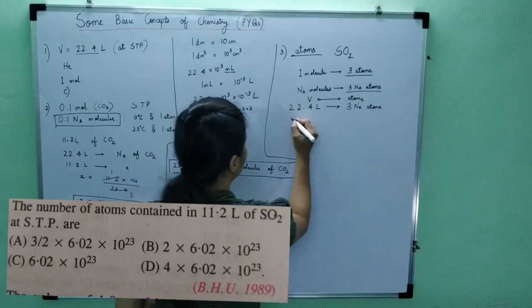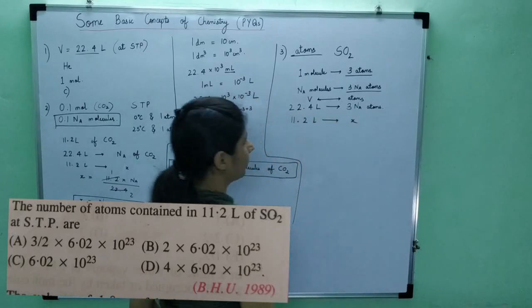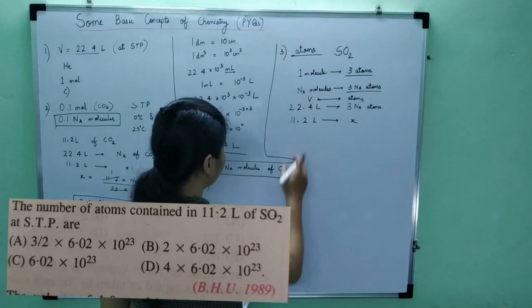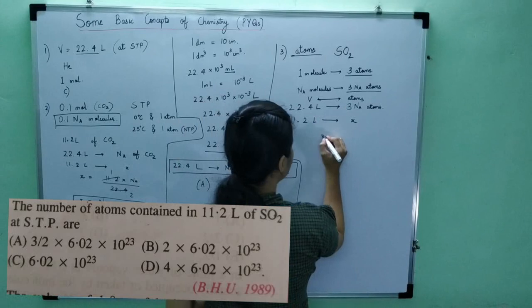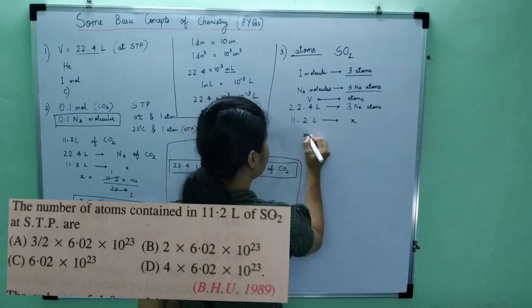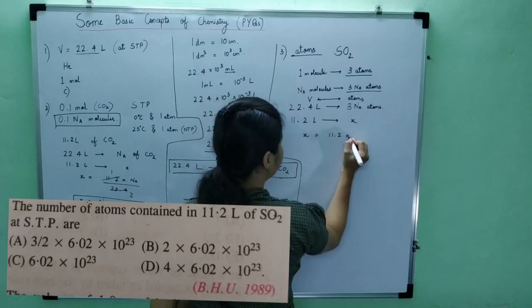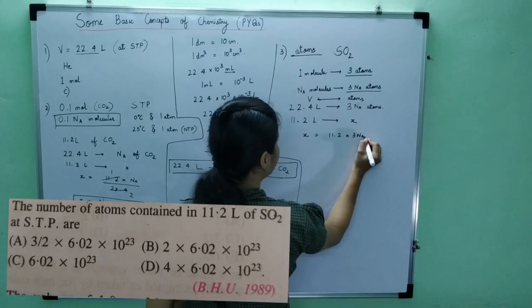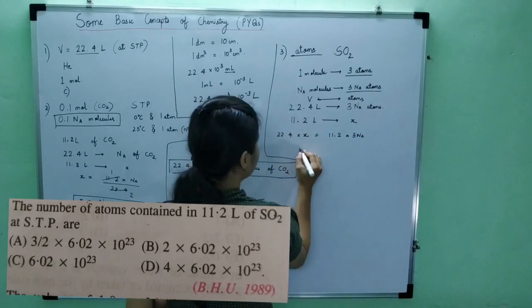So what is given? 11.2 liters. How much will that occupy? If you see that the volume is reducing by half, this will also reduce by half. If you don't understand it that way, just find the value of x. Just cross multiply: 11.2 into 3 Na and x into 22.4. So therefore, x will be what?